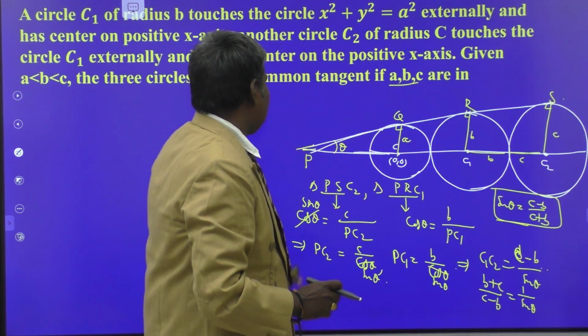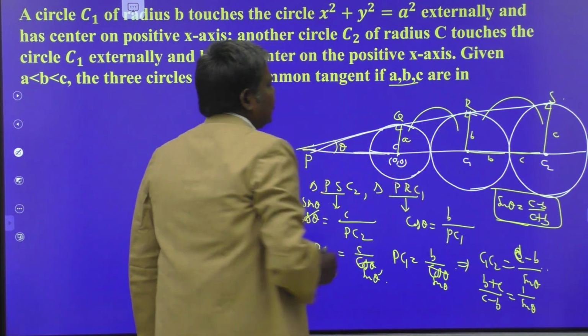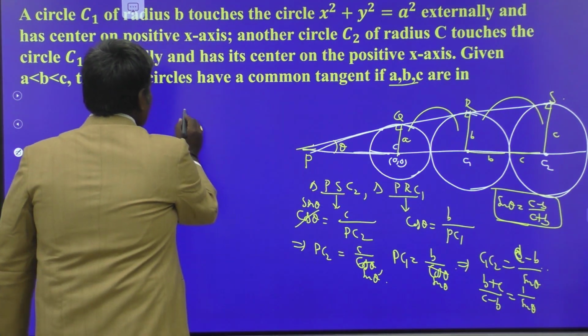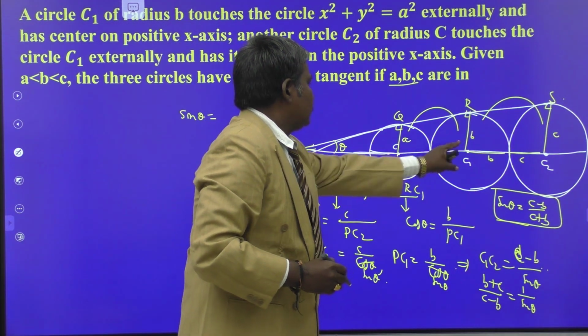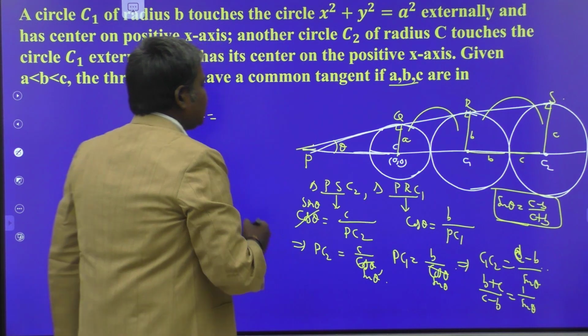So, we are applying sin theta for these two circles. Again, we are going to apply sin theta for both circles and equate them. We get another condition as sin theta is equal to, applying it to these two circles having radii A and B. Which one is more? B. So, we obtain B minus A by B plus A.